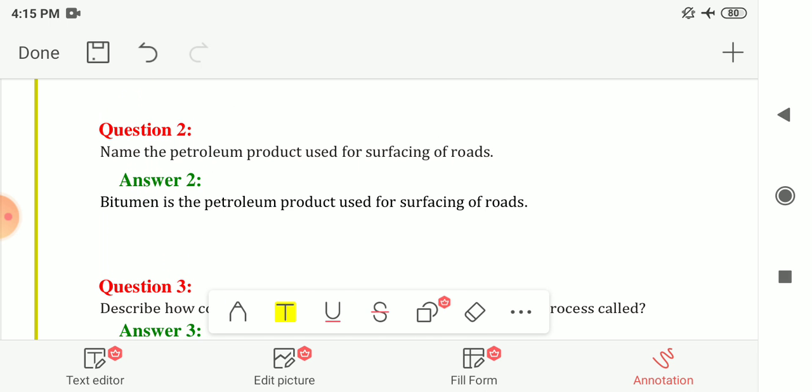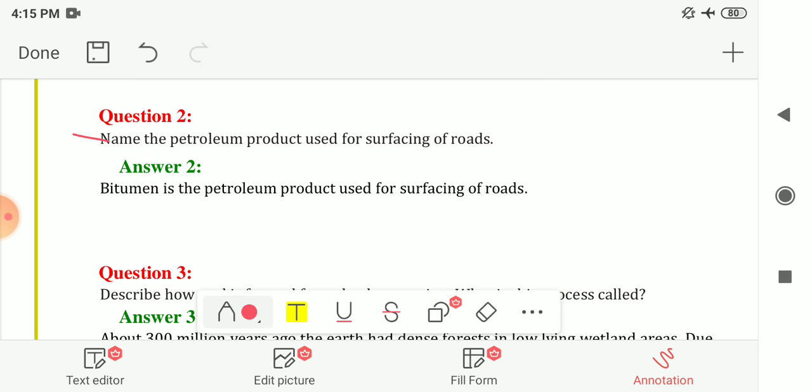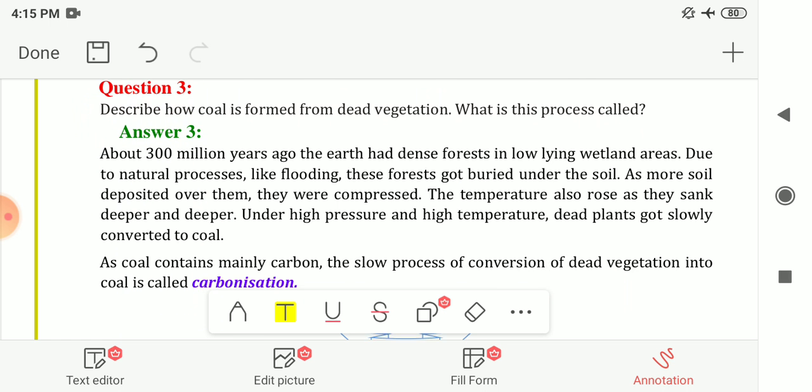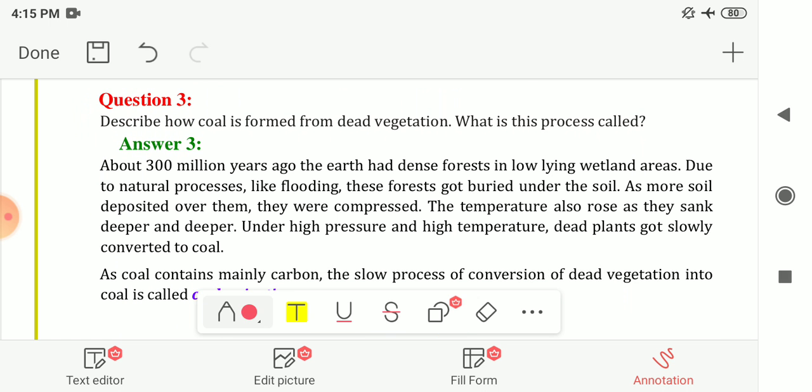Next, question number 2 is, name the petroleum product used for surfacing of roads. So the answer is bitumen. Bitumen is the petroleum product which is used for surfacing the roads. Next, question number 3. Describe how coal is formed from dead vegetation and what this process is called. How is the coal formed?